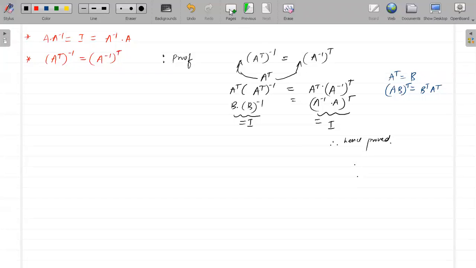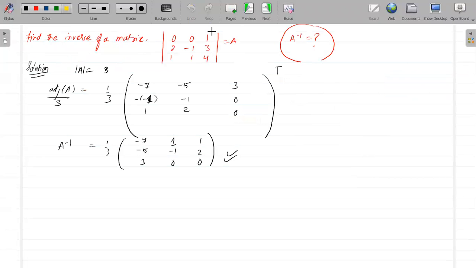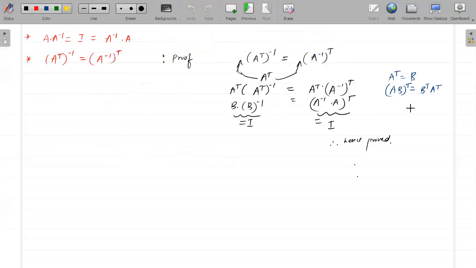For the previous question, to find the determinant, I will use this row because there are two zeros. If there are two zeros in any row or any column, just simply find the determinant through that.